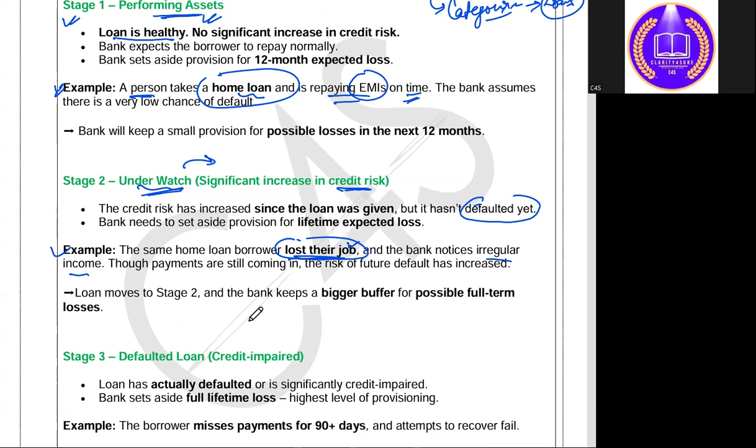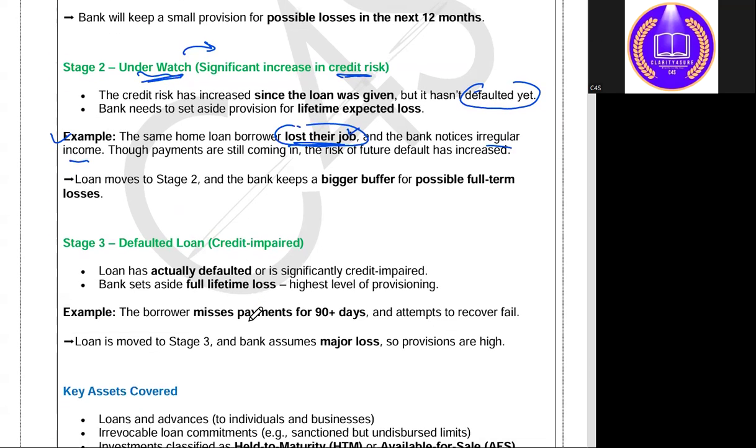So for loans moving to the second stage, the bank keeps a bigger buffer for possible full-term losses. The bank keeps aside the provisioning that we are talking about. The third one is defaulted loans, meaning loans that actually defaulted. The borrower misses payments for 90 plus days.